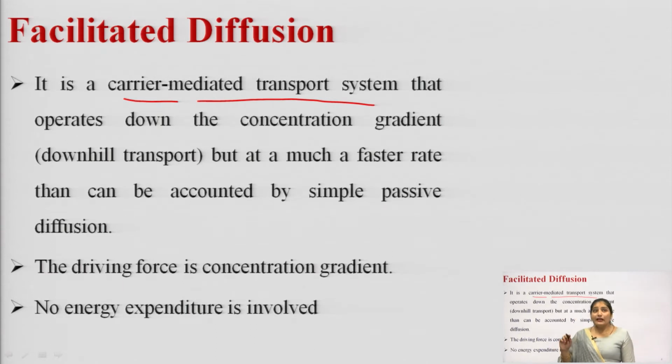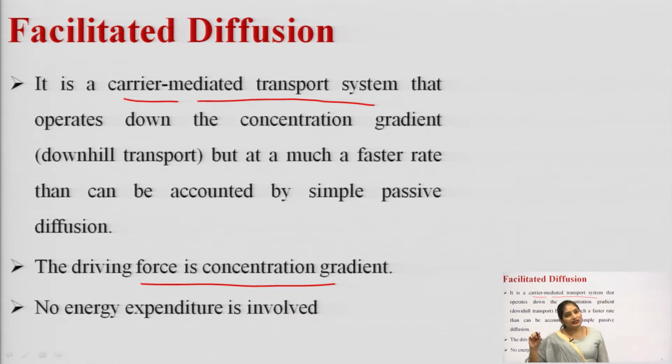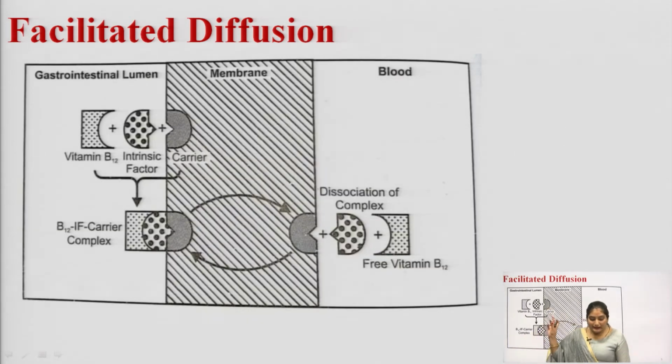Okay. And in this facilitated diffusion, the driving force involved is the concentration gradient. Okay. And no energy expenditure is involved, there is no energy requirement. That is why this process is not affected by metabolic poisons, okay, because there is no requirement of energy. Okay. So, this is the diagram showing the facilitated diffusion.